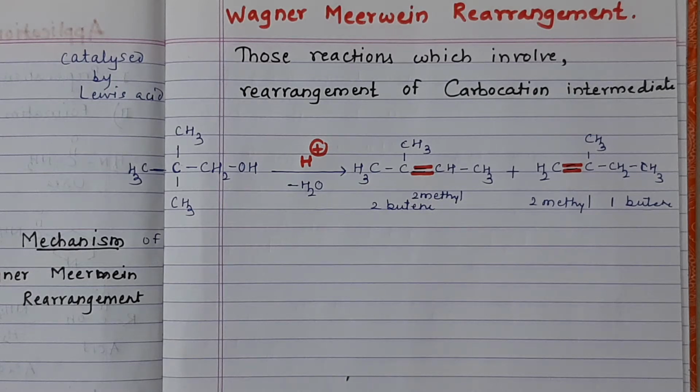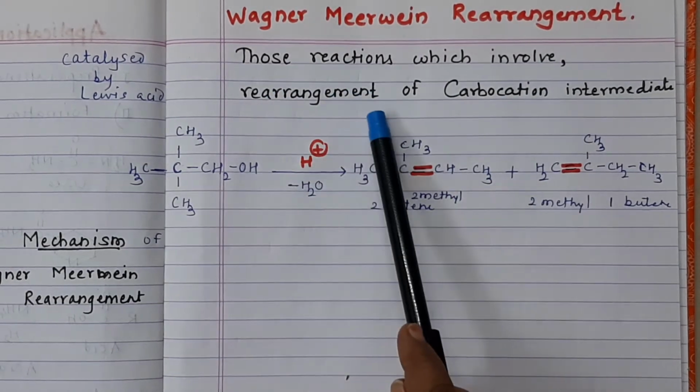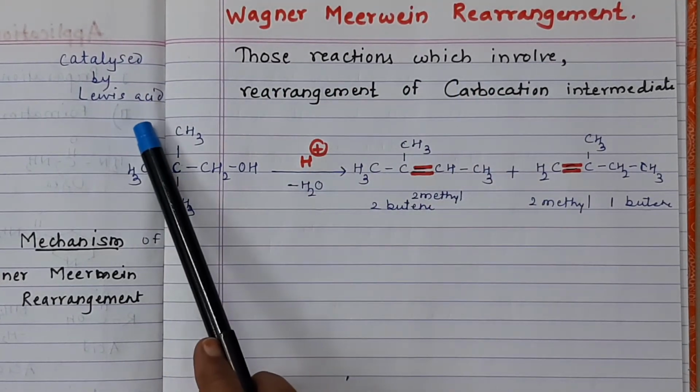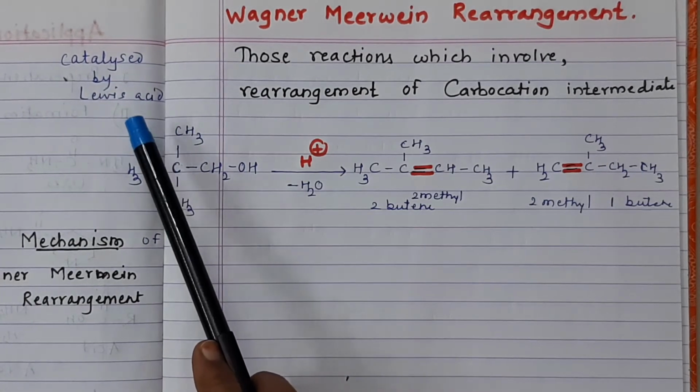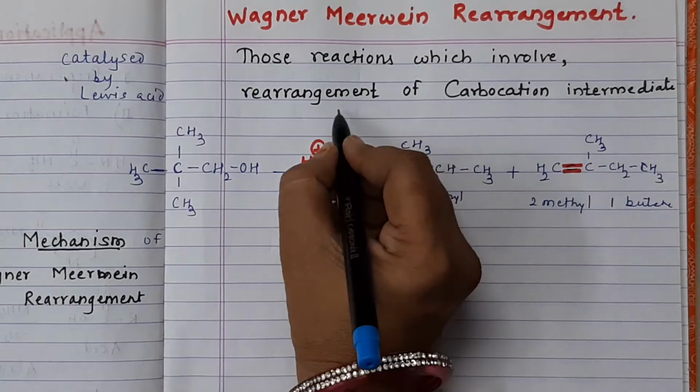Hello, dear students. Today we'll see one of the most important rearrangements from organic chemistry. As we know, there are many rearrangement reactions. Out of these, the rearrangement which involves specifically a carbocation intermediate is known as the Wagner-Meerwein rearrangement. This rearrangement takes place in the presence of a Lewis acid or Bronsted acid like H2SO4. This reaction specifically takes place for highly branched compounds.